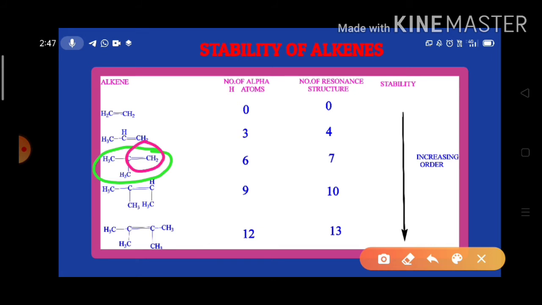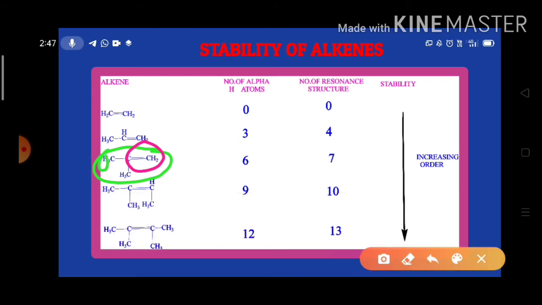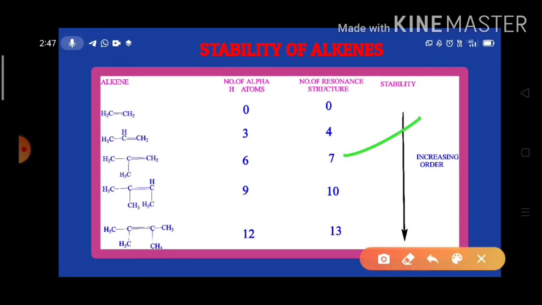These two are unsaturated carbons. This is an alpha carbon, and this is also an alpha carbon. So it has 3 alpha hydrogens here and 3 alpha hydrogens there. That means it has 6 alpha hydrogens. As a result, it shows 7 resonance structures.